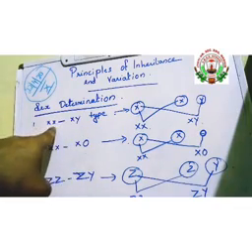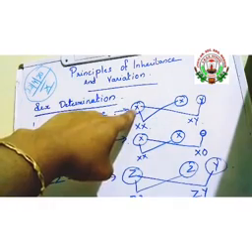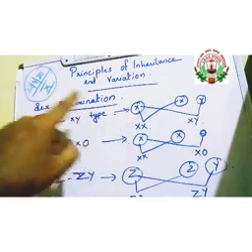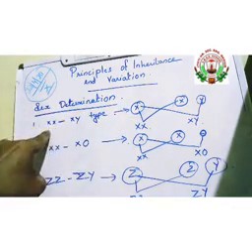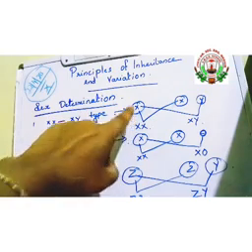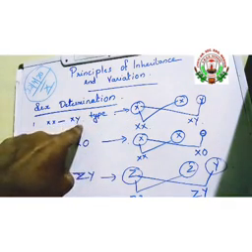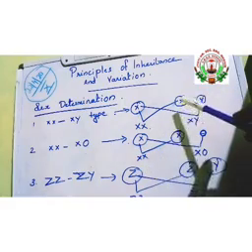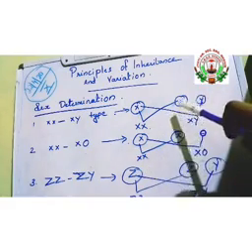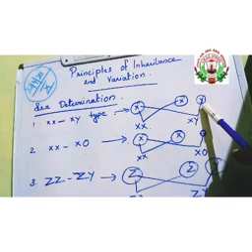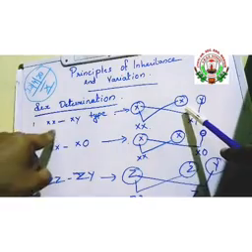So the females can produce only one type of gamete, and because of that they are known as what? Homogametic. Okay, homogametic means what? The females can produce only one type of gamete, so they are known as homogametic. On the other hand, the males can produce two different types of gametes, one kind containing X chromosome and the other containing Y chromosome. So in human beings, in Drosophila, etc., you can see this kind of sex determination pattern.